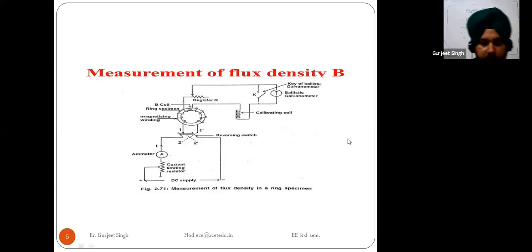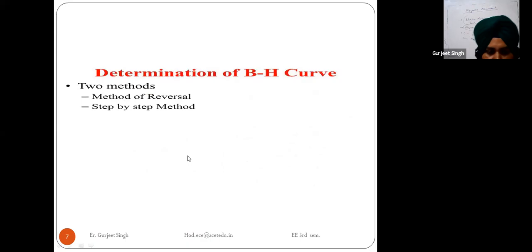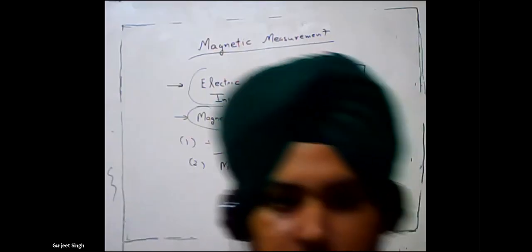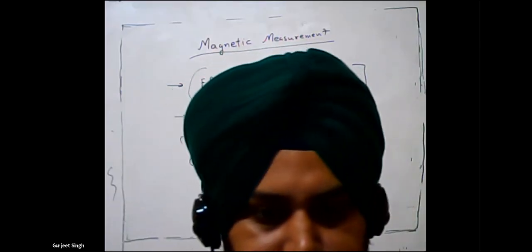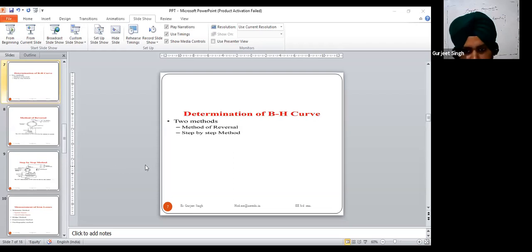Next, after the measurement of the flux density, we have the measurement of the magnetizing force.